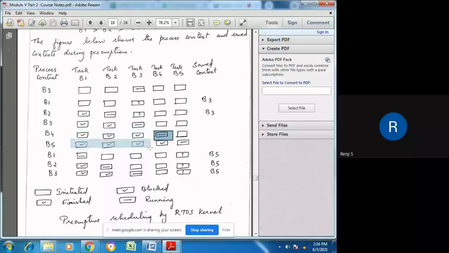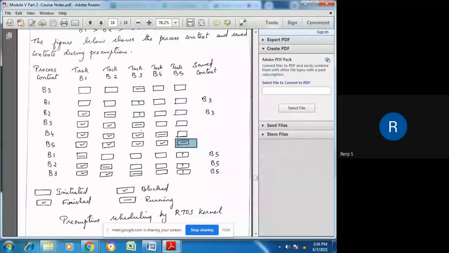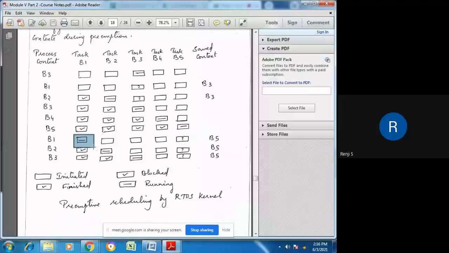Finally, this B4 also executes and completes within its time slice. And then when it completes its execution, the next task, B5, gets executed. While B4 is running, no other higher priority task has arrived, so it has completed its execution. Next again, it goes to B1. B1 starts execution, then it completes its task, then B2 starts running. And here, while B5 was executing, B1 has arrived, so it has gone to block state. And this goes on. When its turn reaches next, B5 will start execution.